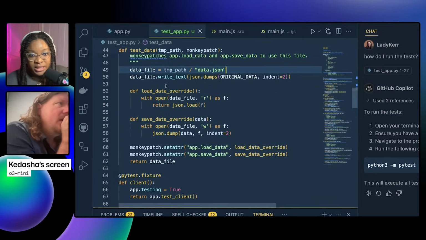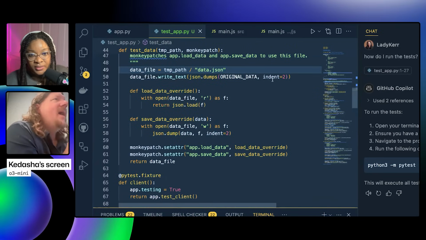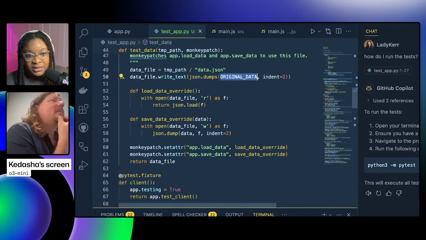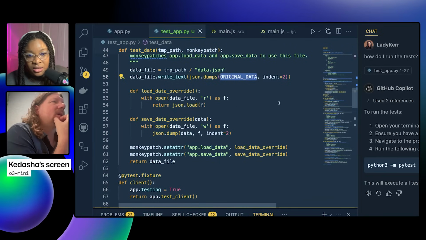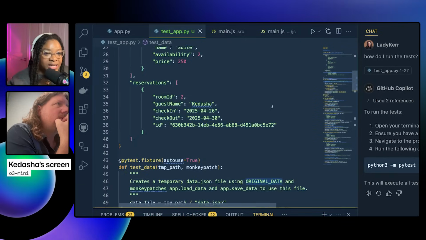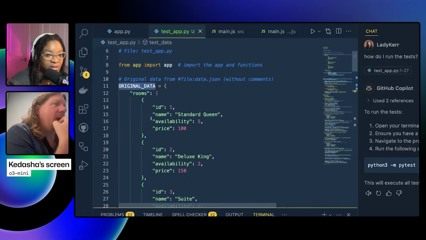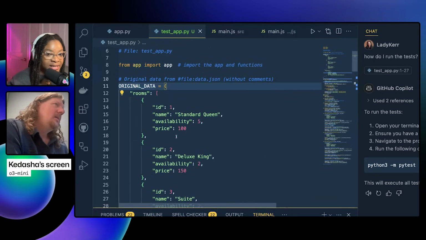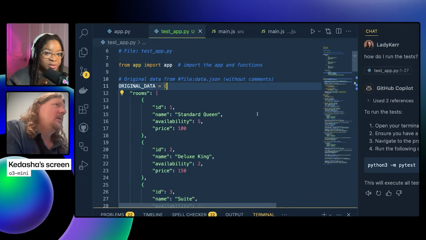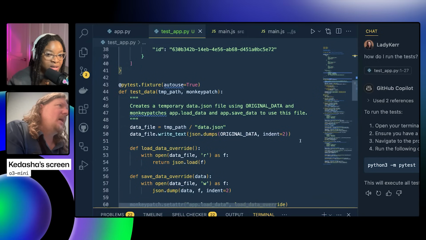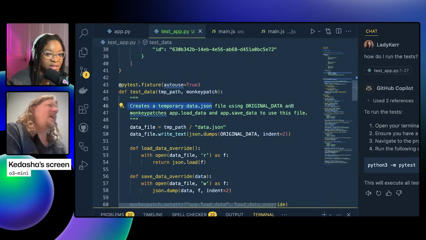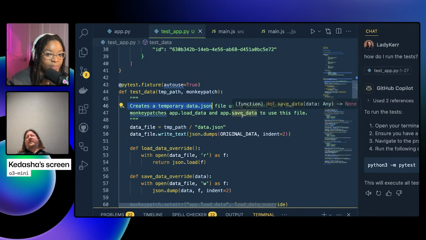Oh, here we go. So it loaded in the original data. Load data override, save data. So I think the data it's using is here. I think that's why it created this dummy data sort of situation so that it wouldn't override the data.json. Interesting. That's a funky workaround I would not have thought of. Creates temporary data. Okay. That's an interesting pattern.